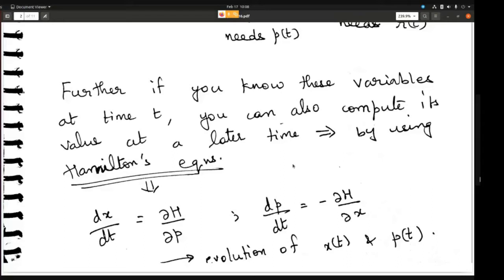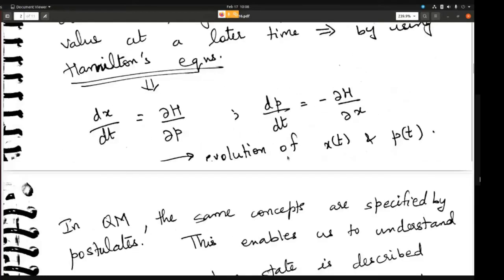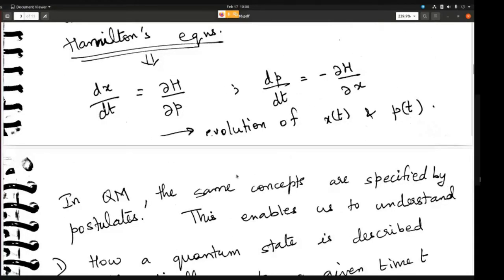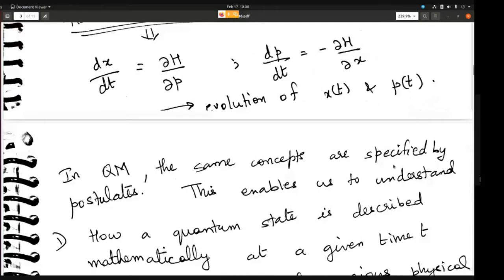That is the difference between classical mechanics and quantum mechanics. So let's see what it is in quantum mechanics. The same concepts, like when you say the state of a system, are specified by postulates.